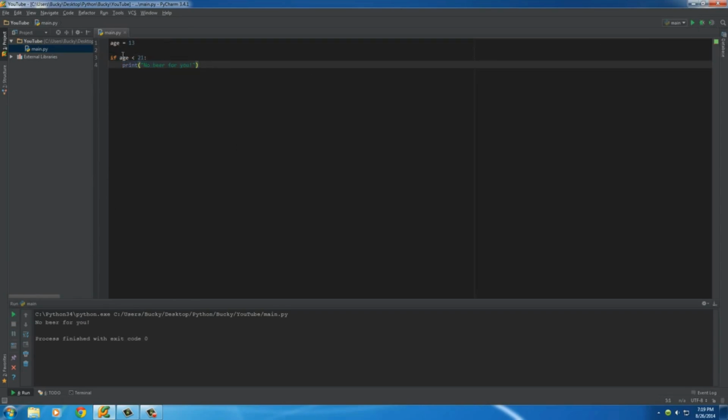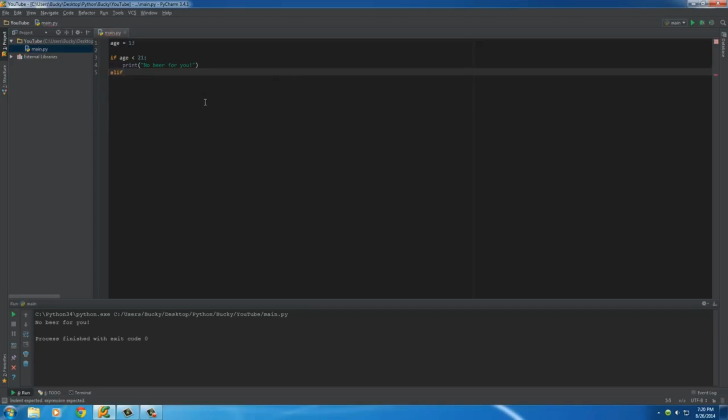So whenever we run this, it says, okay, check this, and okay, that is true, so run this line of code. So again, whenever the test is true, run it. Whenever it's false, just move on. So it executes whatever down here. Now, what if we wanted to have the computer decide between one of two things? Because, of course, whenever the user is less than 21, we gave them the warning message, but what about the people who are older than 21? How do we make them use the site or something like that? Well, we can add another condition called elif.